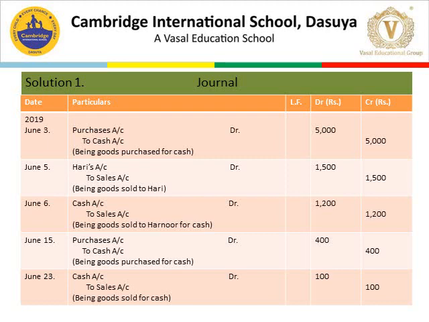So the journal entry would be purchases account debit with rupees 400 to cash account 400. Rule: purchases are expense, so increase in expenses debit, and decrease in cash credit. So we have understood why purchases are debited and why cash is credited.